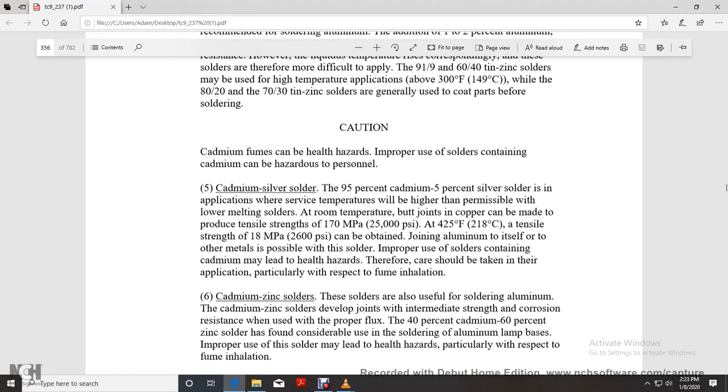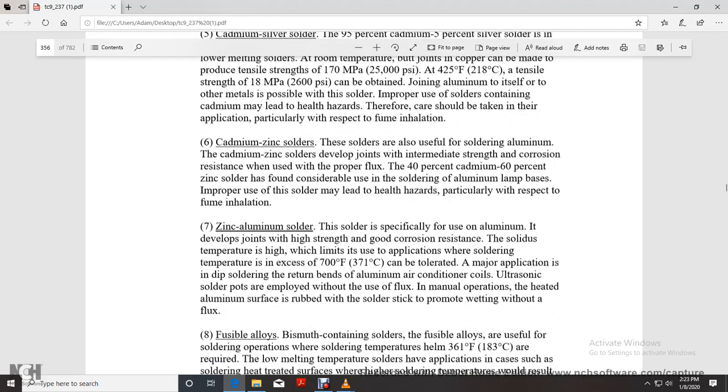That can be obtained with the joining of aluminum to itself or to another metal, if possible, with the solder. Improper use of solder containing cadmium may lead to a health hazard, therefore care should be taken in its application, particularly with respect to human inhalation.